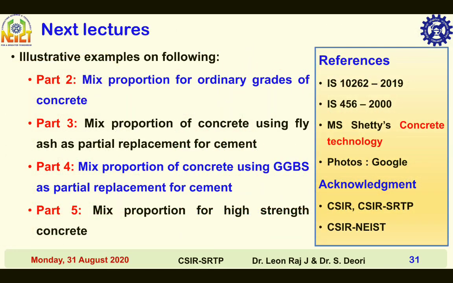Next lectures shall be part 2, illustrative example on mix proportioning for ordinary grades of concrete; part 3, illustrative example on mix proportion of concrete using fly ash as partial replacement for cement; part 4, illustrative example on mix proportioning of concrete using GGBS as partial replacement for cement; part 5, illustrative example on mix proportion for high strength concrete.